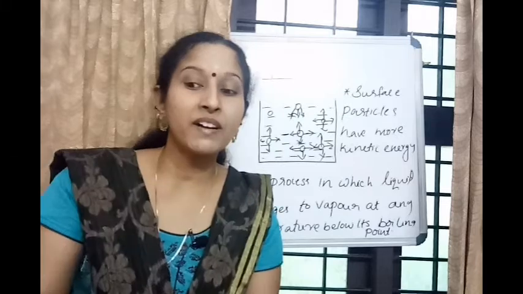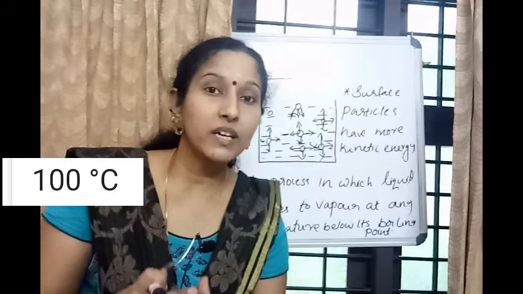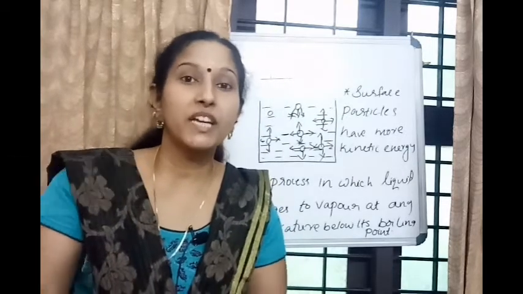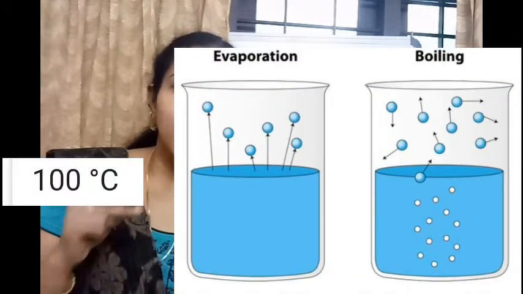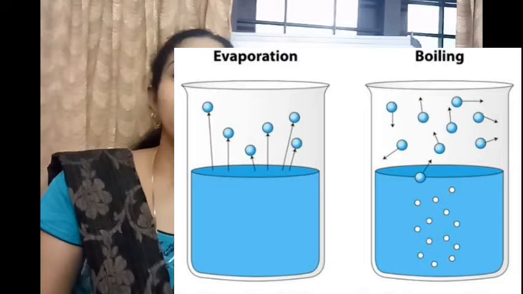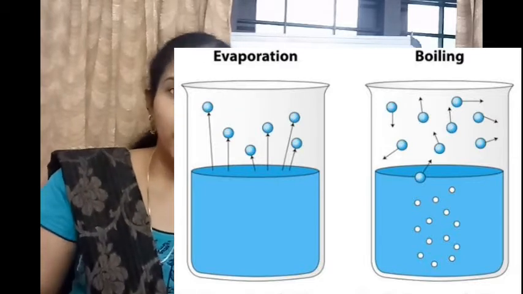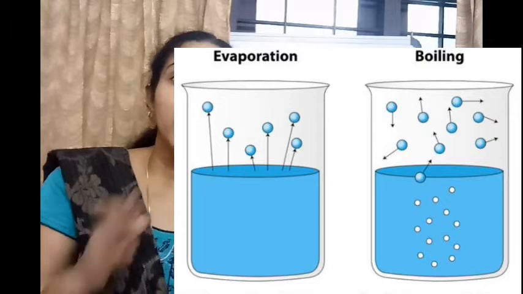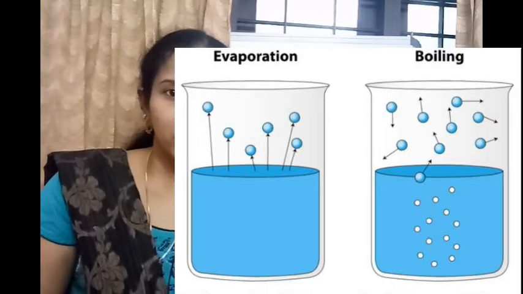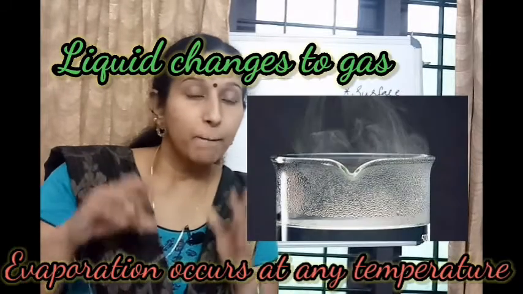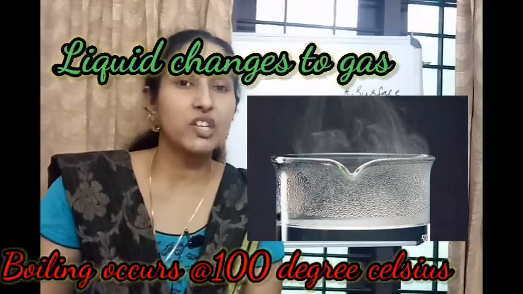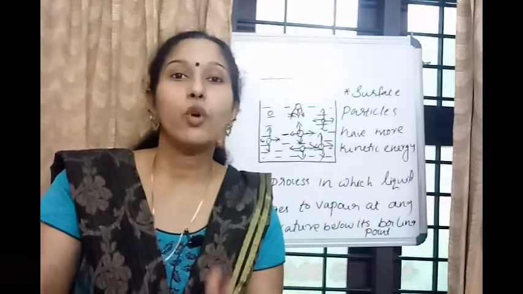At the temperature of 100 degrees Celsius, the water starts to boil. But in the case of evaporation, there is no such temperature. Evaporation occurs at any temperature below its boiling point. This is the main difference between evaporation and boiling. Evaporation occurs at any temperature below its boiling point, but boiling occurs at 100 degrees Celsius, which is the boiling point of water.